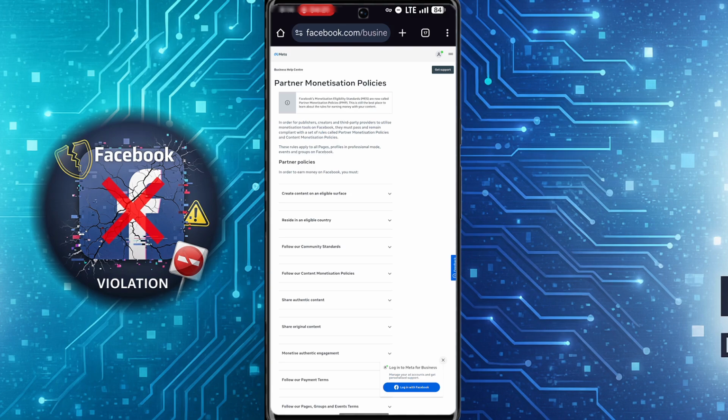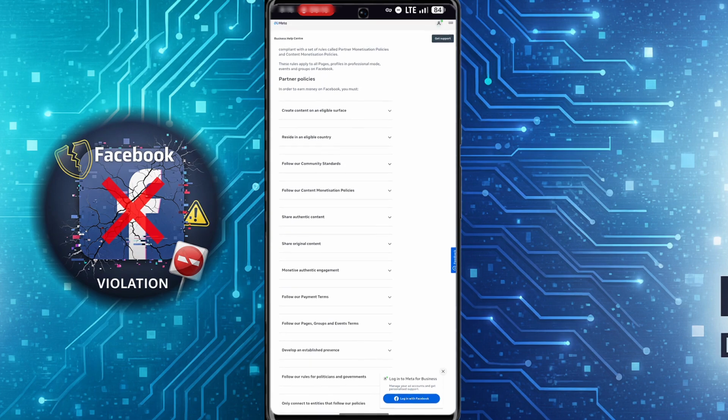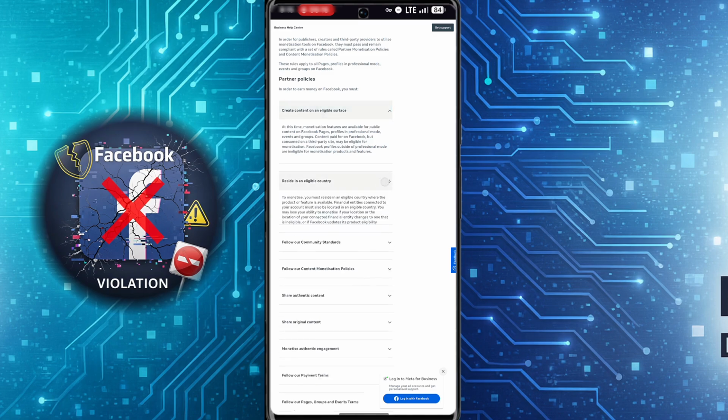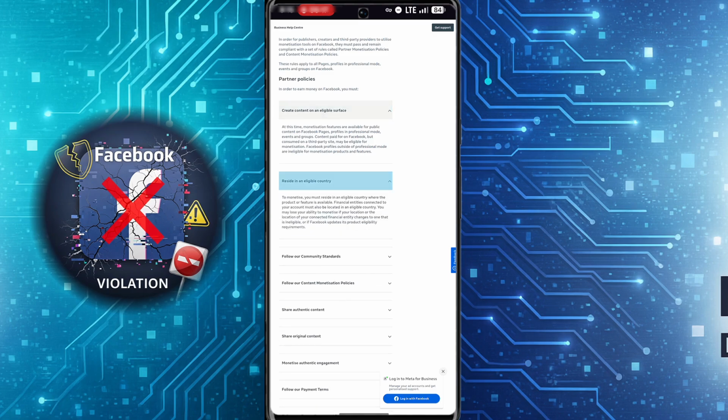Once the URL has loaded, you'll find their partner policies. Now I choose to use partner policies because you want to make your content ad friendly so that if you want to monetize your Facebook page, you won't be violating any of their ad policy. If you don't want to monetize, it still complies. Now, while on this page, you find several policies here. You can tap on the drop down on each one of them to read and go through their policies.